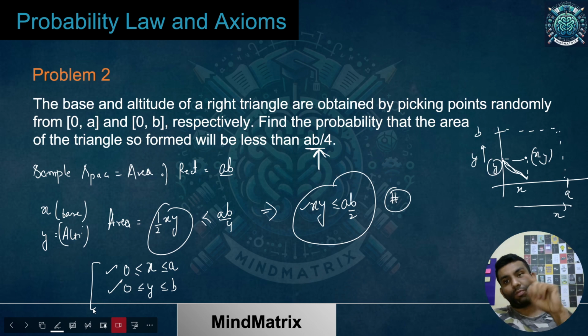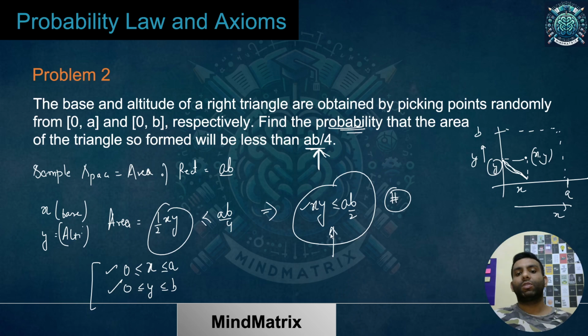Now for the probability, what kind of triangles am I looking at? Those whose area is less than AB by 4. So we have created this extra condition for my probability case, for the triangles which must have area less than AB by 4. This is the important criterion. Now, what exactly is it representing?